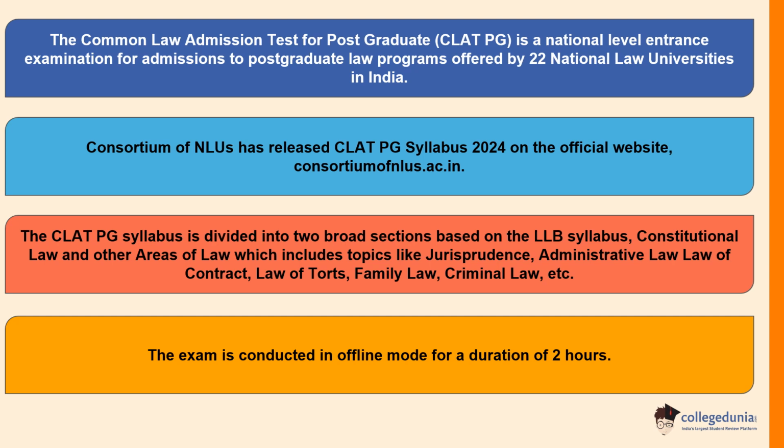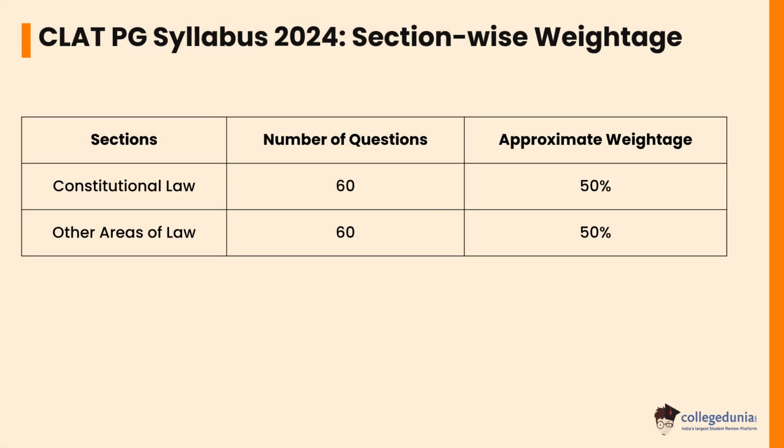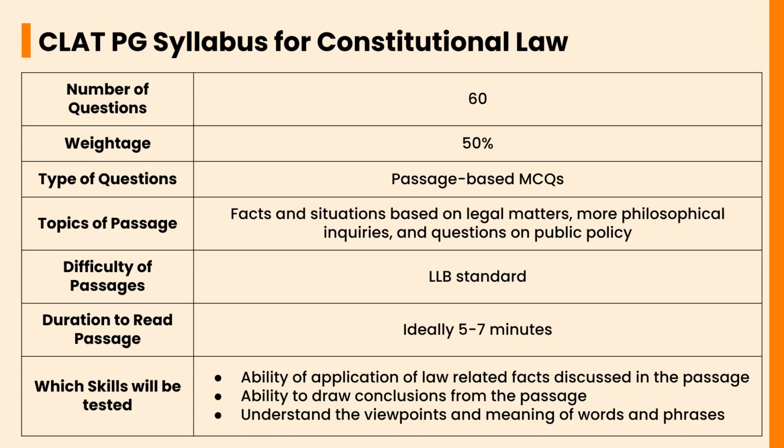Let's check the CLAT PG syllabus section-wise weightage. Students preparing for CLAT PG 2024 should be well versed with the exam pattern and syllabus of CLAT PG 2024. Constitutional law will have a 50% weightage with 60 questions. Other areas of law will have 50% weightage with 60 questions. Let's check the CLAT PG syllabus for constitutional law.